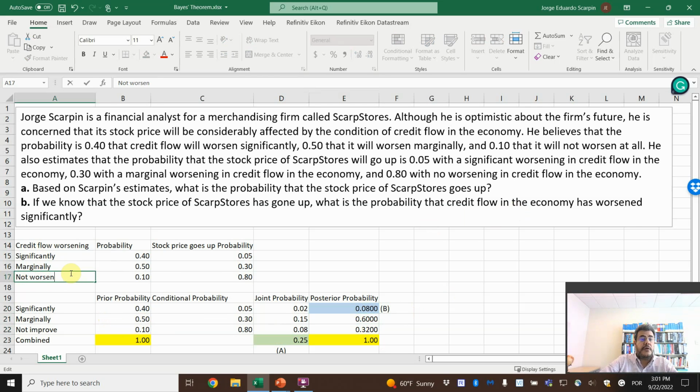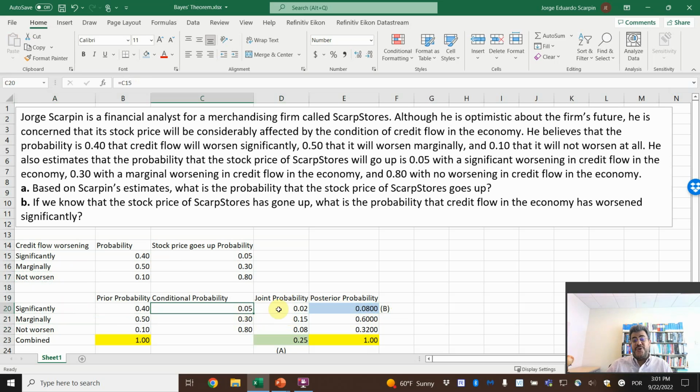That is what you are seeing in your Excel file, because remember, this Excel file is free and the link to download it is in our video description. So if the stock price goes up, significant worsening is only 8%, because the probability was so low here that it will also be low here. So the probability that credit flow in the economy has worsened significantly is only 8%.